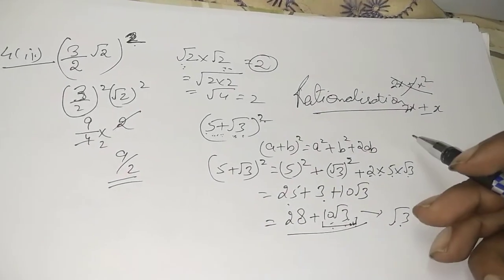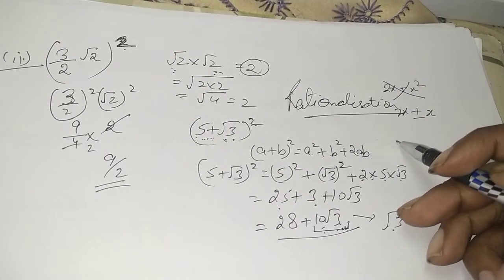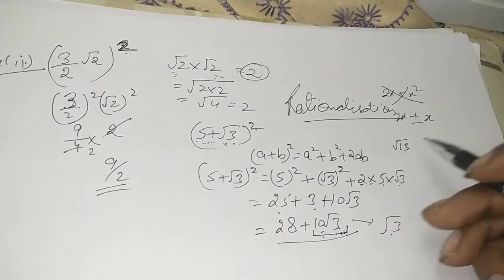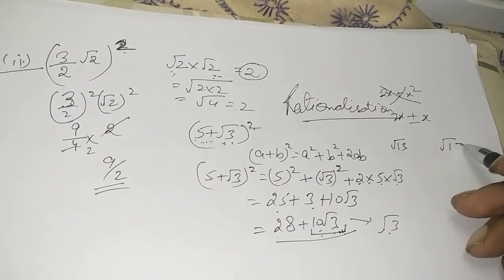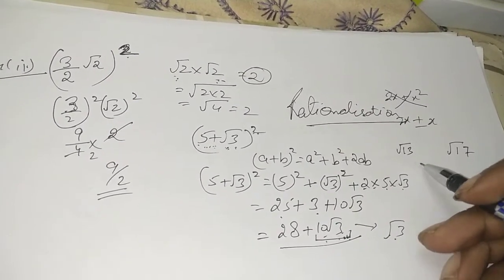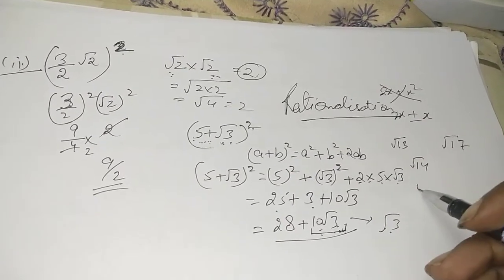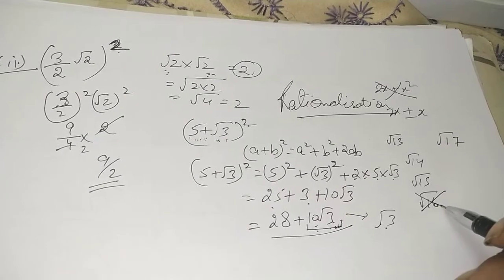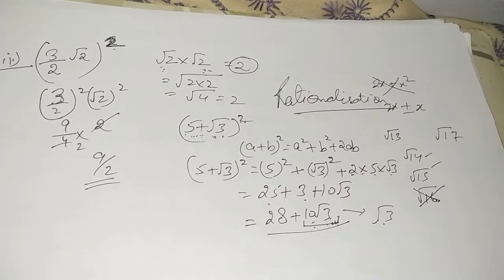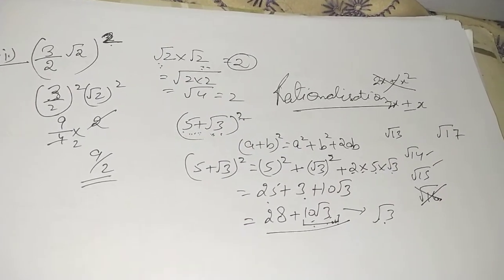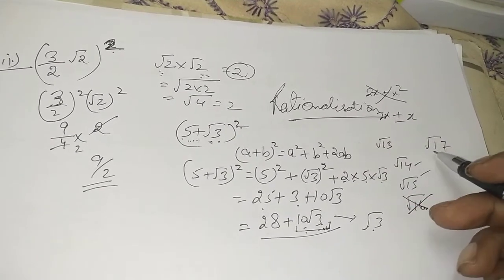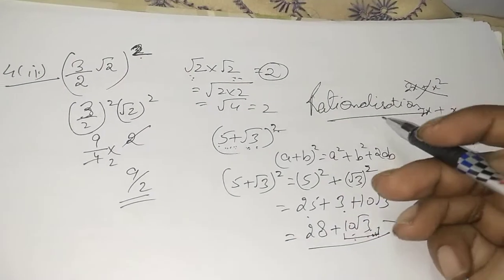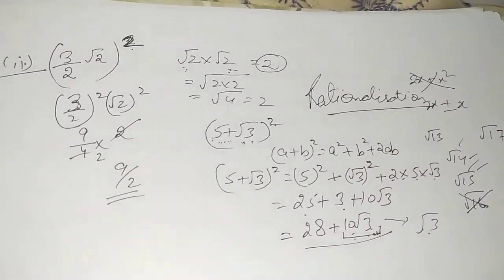One thing more: if we have to insert an irrational number between root 13 and root 17, we know that after root 13 we have root 14, root 15 also exists, root 16 also exists, but this is not an irrational number, so these two can be taken into account. Clear? In this way we can write down the numbers existing between them and fill up the places.